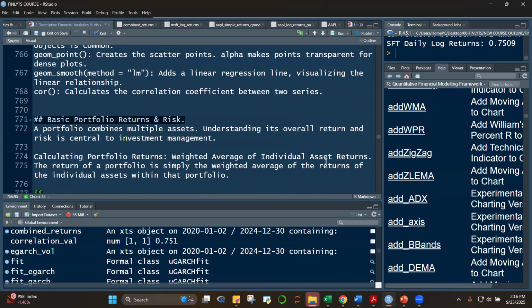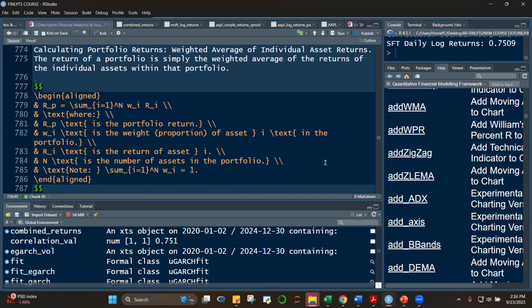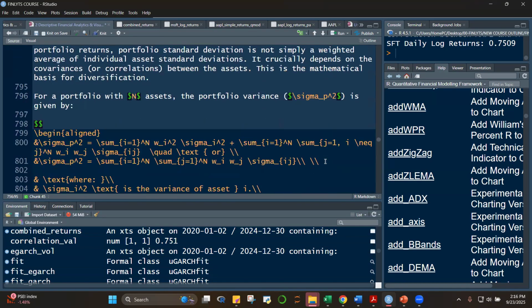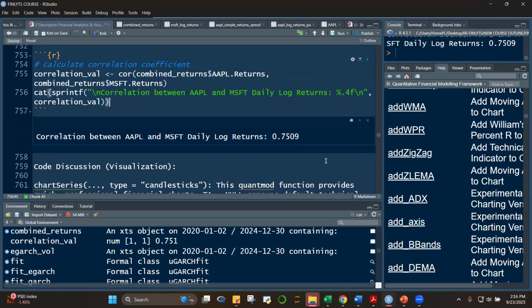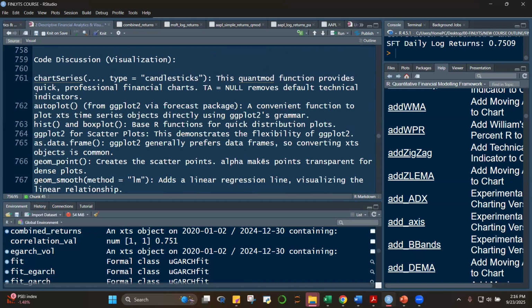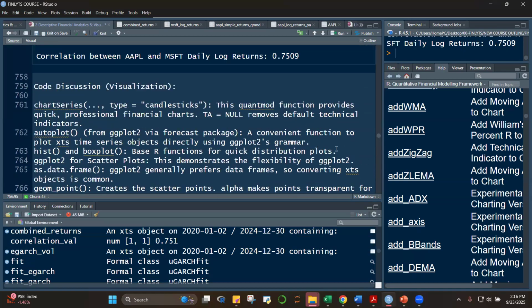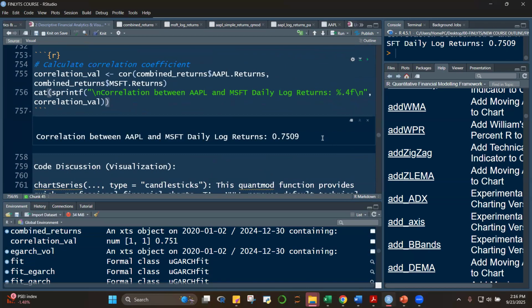All right, so let me stop there, class. Next meeting, tomorrow, I hope you can attend. We will go into portfolio risk and return. It will now be portfolios, because what we have discussed so far are just univariate. Now we'll take a look at several assets at the same time.